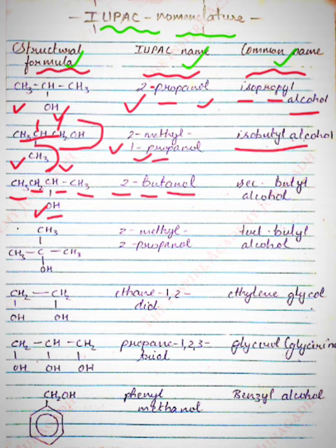So the IUPAC name of this compound will be 2-butanol, and the common name will be secondary butyl alcohol. Why is it secondary? Because the carbon to which the alcohol group is attached is linked to 2 other carbons. So this carbon is a 2-degree carbon, so in the common name it is written as secondary butyl alcohol.